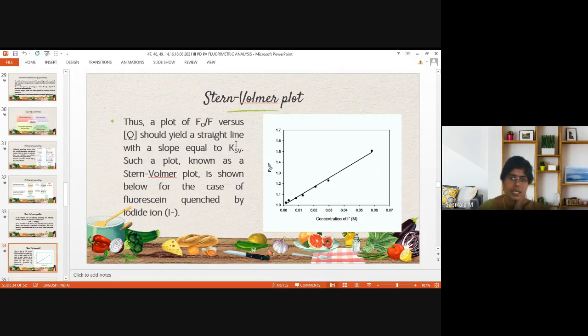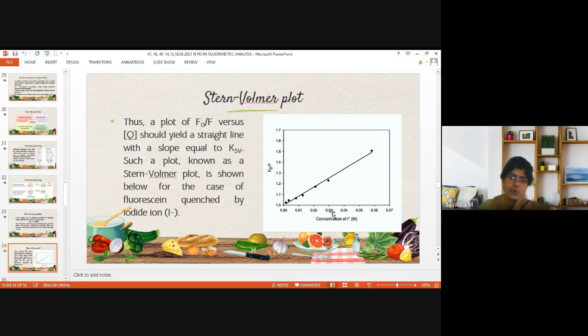KSV is what? Stern-Volmer constant, the quenching constant. It gives a linear line, which means quenching is increasing with the concentration of iodide ion. Quenching is given by the factor F0 by F. F0 is the fluorescence intensity in the absence of quencher, at zero concentration of quencher like iodide, whereas F represents the fluorescence intensity after adding iodide.